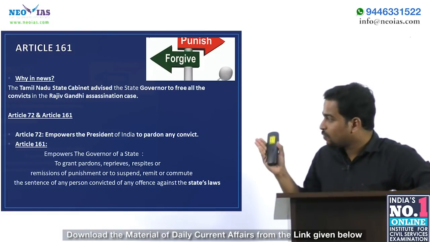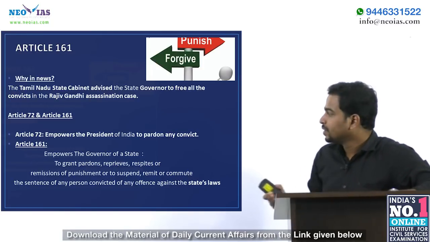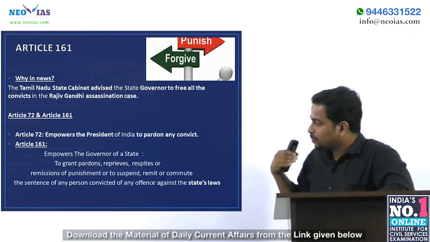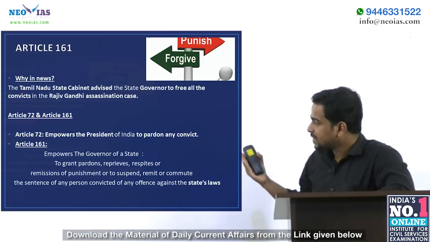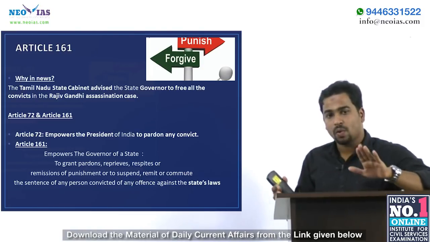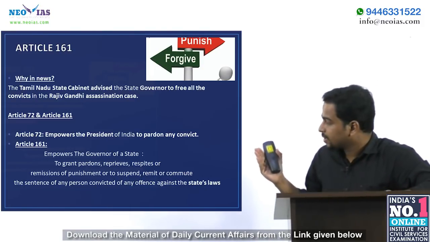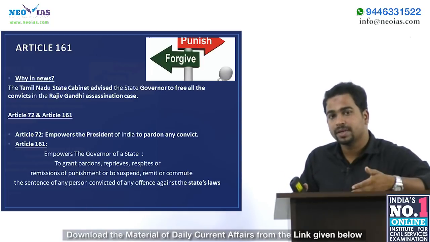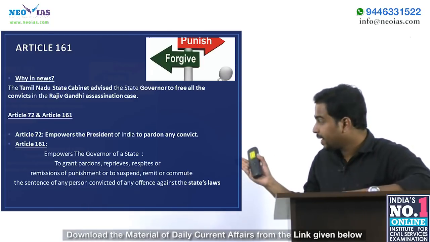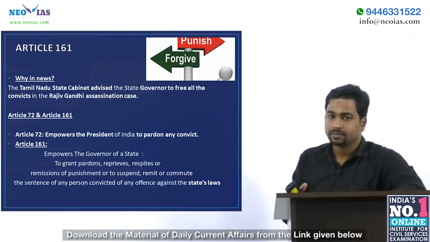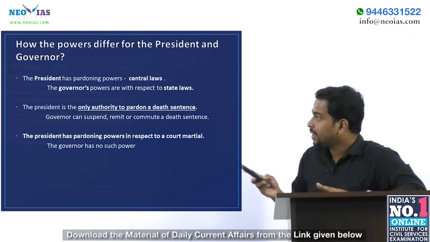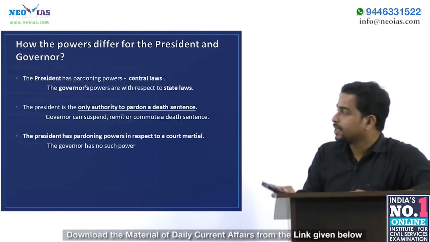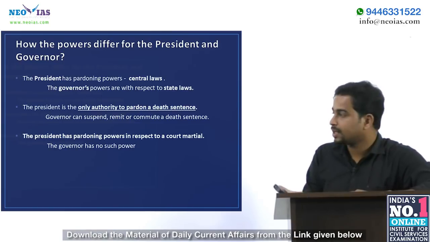Simply, Article 161 empowers the governor to pardon or remit punishment, or to suspend, remit, or commute the sentence of a person who is convicted of any offence against the state's law. Now let us see the comparison of the powers of President and Governor regarding these articles.